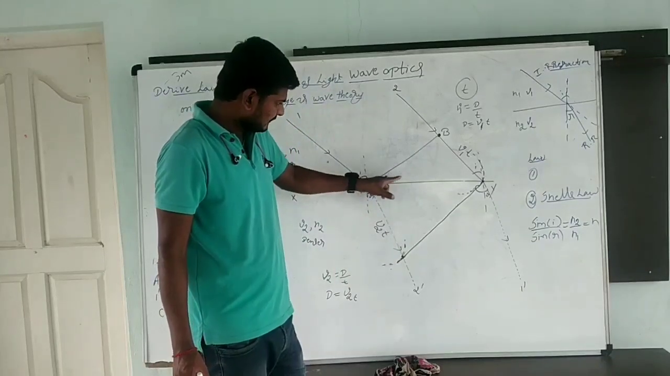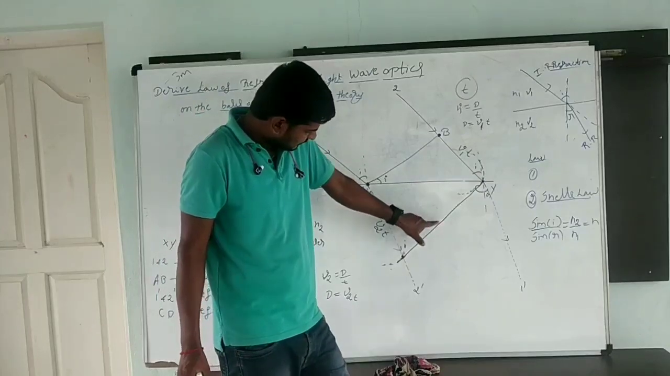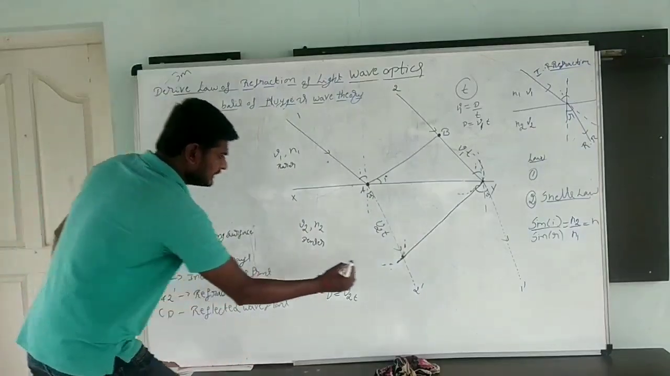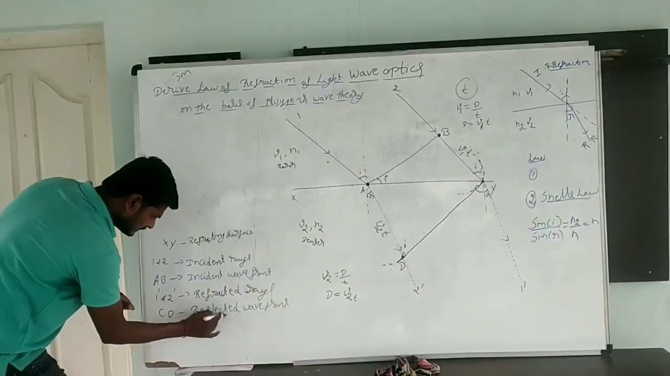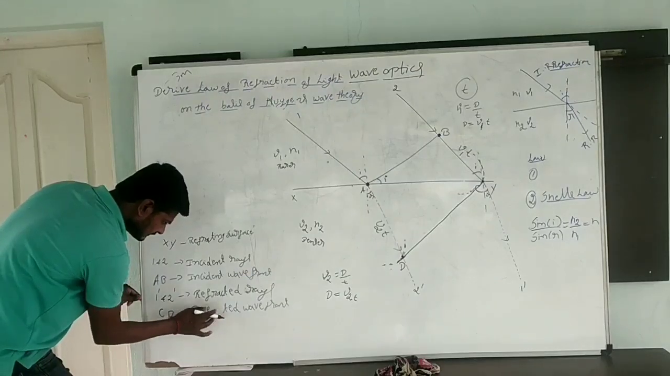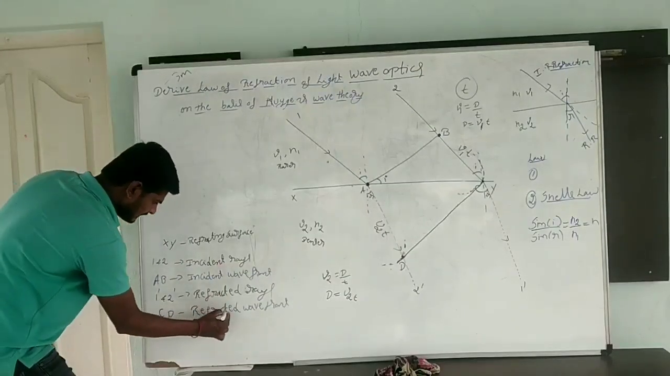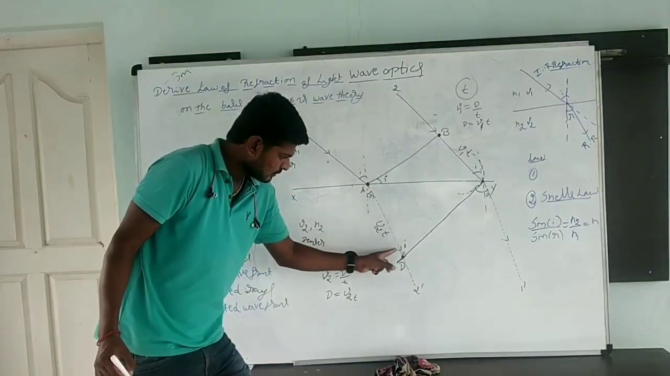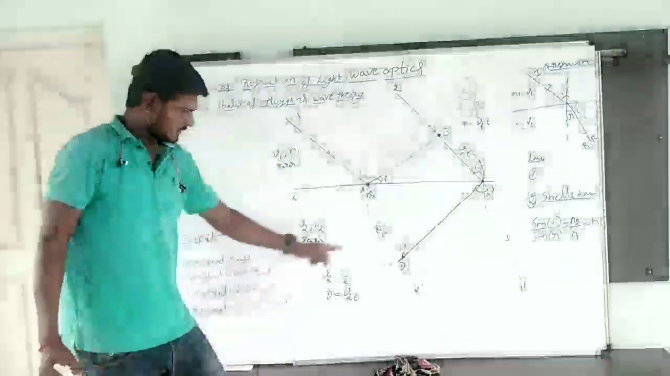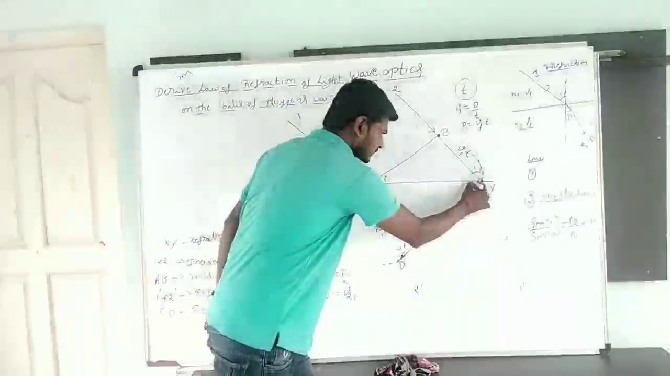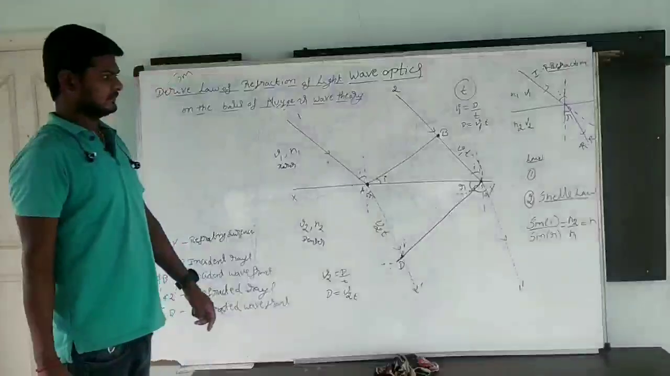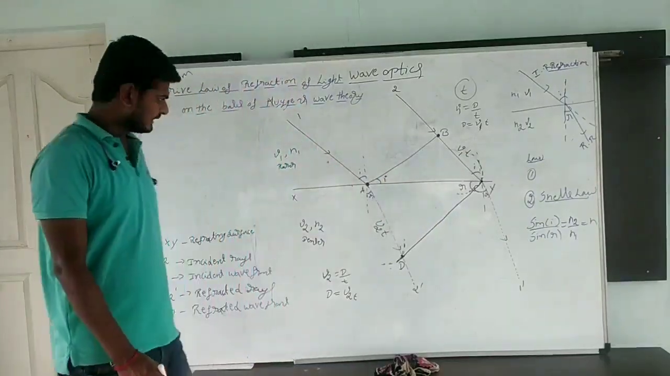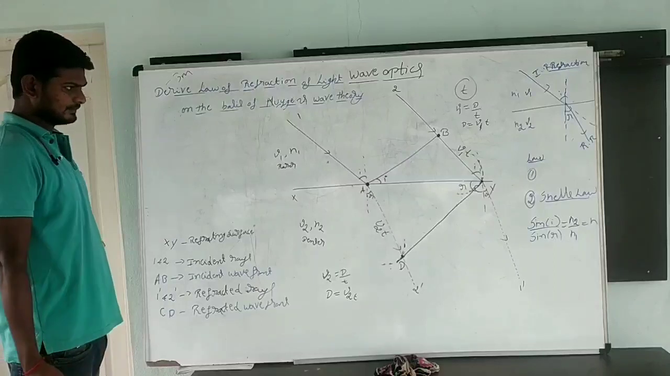Now, the angle between the incident wavefront and the surface is the angle of incidence. The angle between the refracted wavefront, here I am going to take CD, the refracted wavefront, and the normal drawn to the refracting layer, is called the angle of refraction. Clear? This is the incident layer. This is the refracted layer. Incident angle, refracted layer.